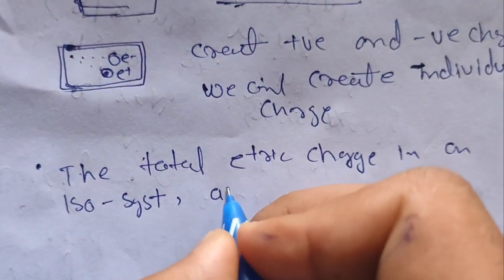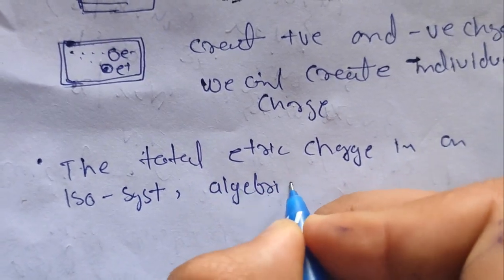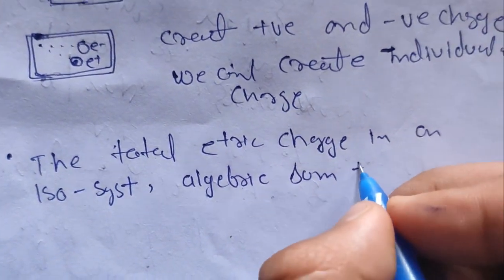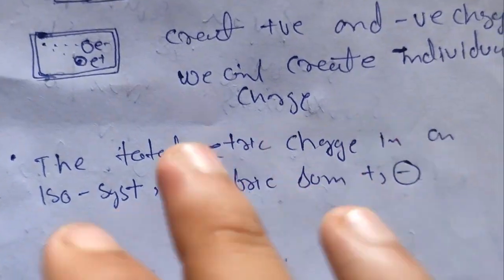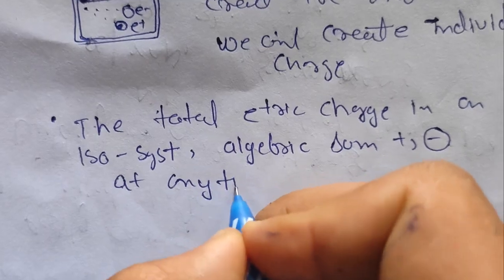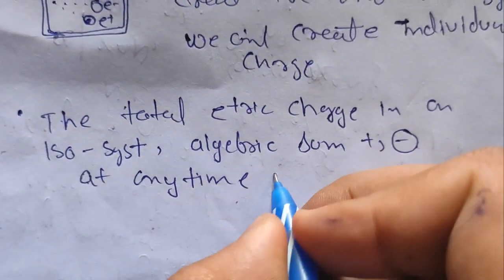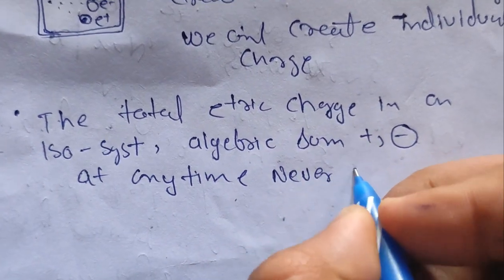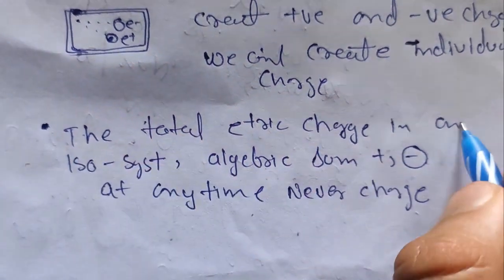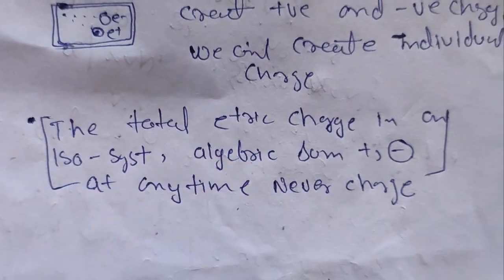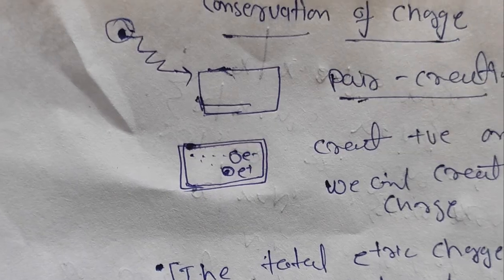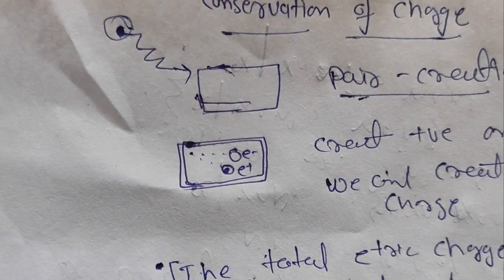In an isolated system, the algebraic sum, basically the sum of the positive and the negative charge, at any time, we can say never changes. Basically they never change. It was the overall definition of the conservation of charge. Basically we always obtain a positive charge and a negative charge.